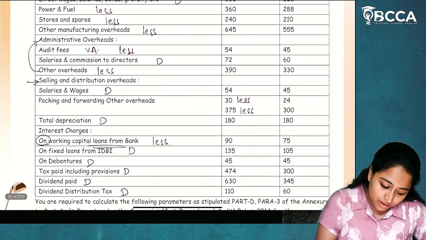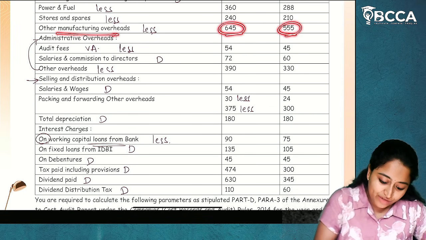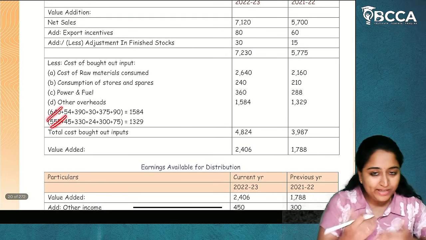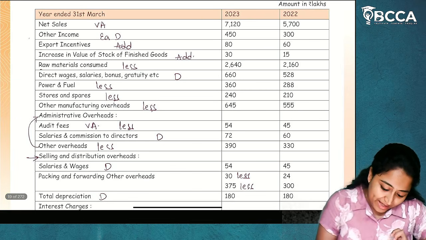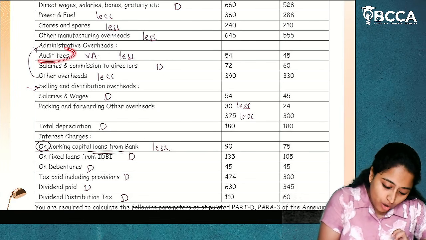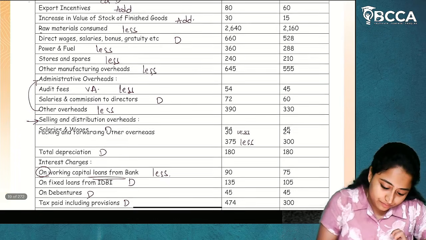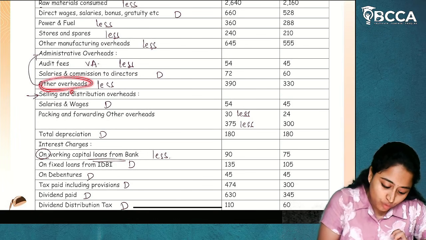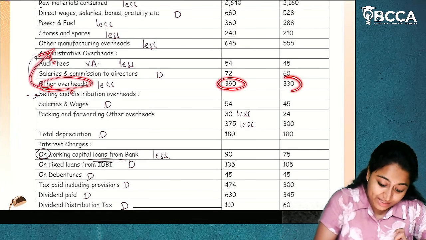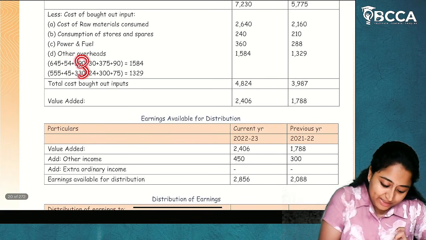So you'll take other manufacturing overheads as 645 and 555. Write it separately only. And then after that, you will take audit fees, 54 and 45. After that, we have other overheads of administrative overheads, 390 and 330.